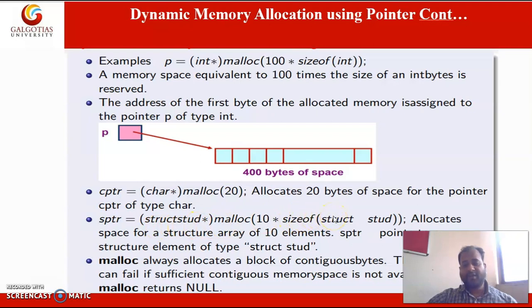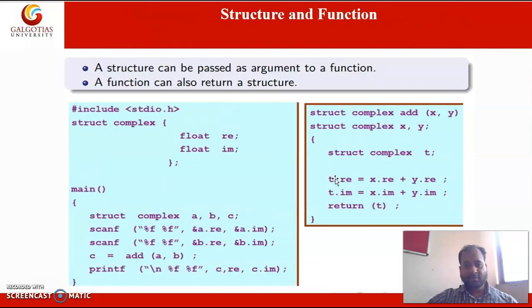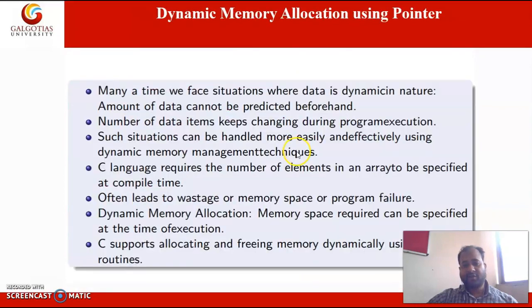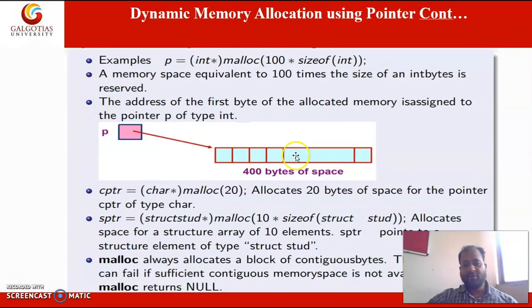As I said, there were 3 variables inside the struct student. What was that? Roll number, department code and the CGPA. This is taking 4 bytes. It is taking 25, 4 plus 25 is 29, plus 8 is 37. So 37 into 10.